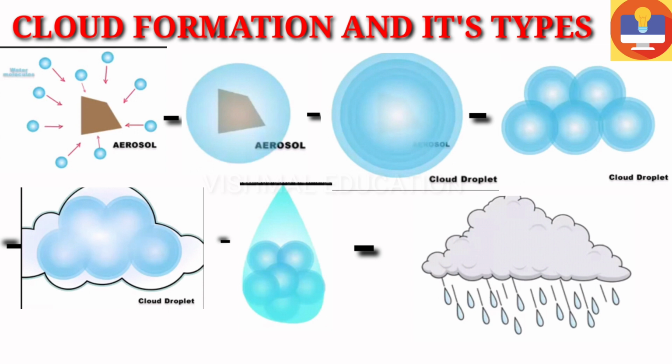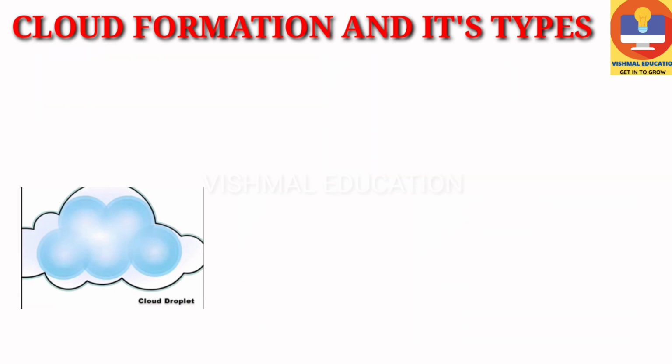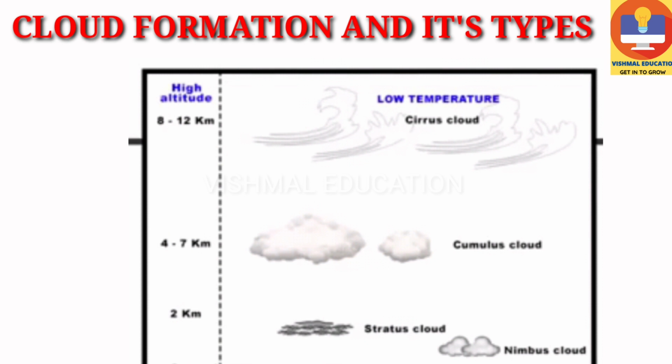Now these cloud droplets are so small that they float in the air as a cloud. When these cloud droplets combine to form larger drops or crystals, they become too heavy, and due to surface tension, these droplets gradually fall from the sky as rain. Now, based on the height, size, and density as well as transparency, clouds are grouped into 4 types. Let's get to know each one of them.